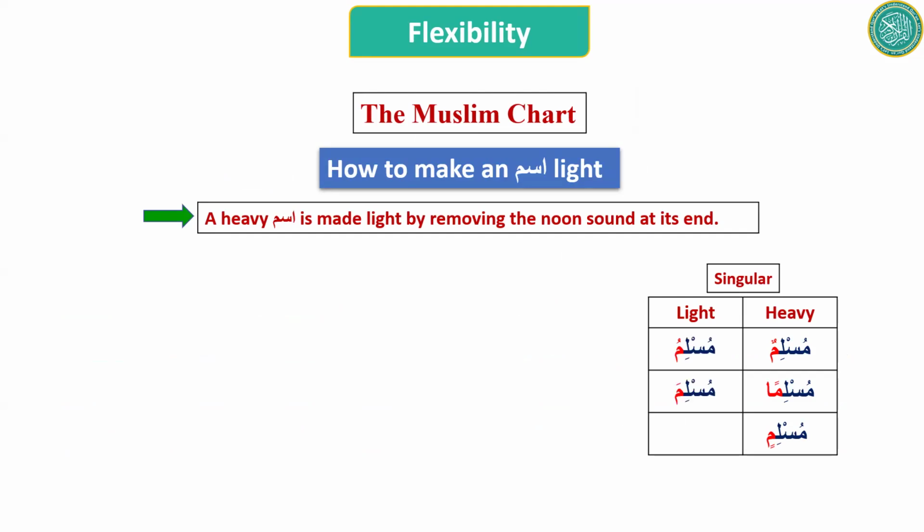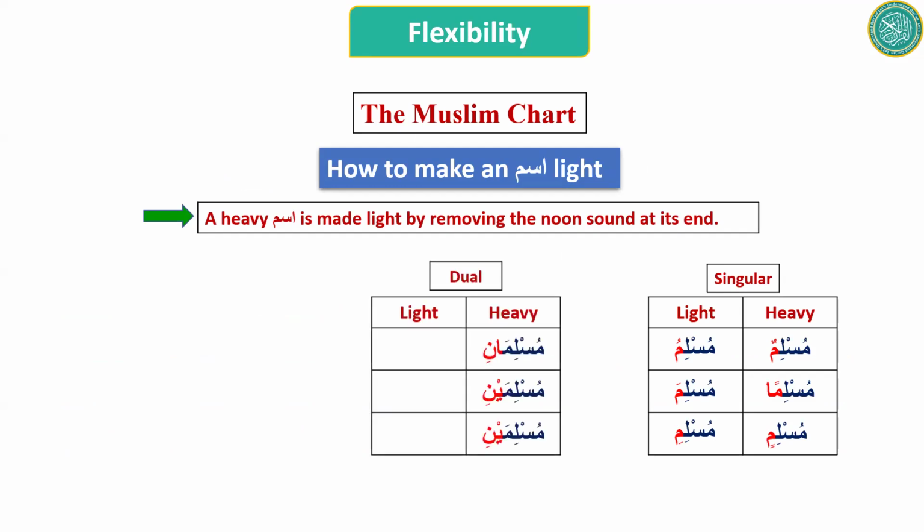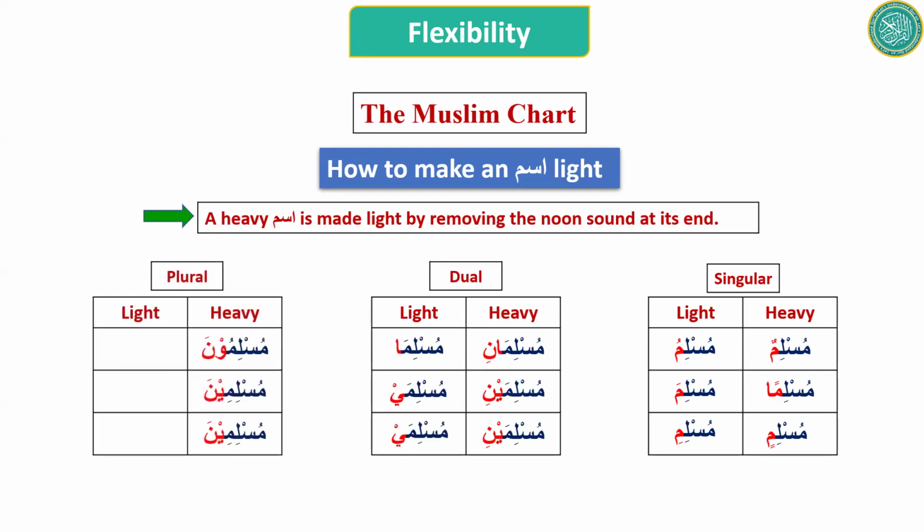Musliman is heavy, Muslima is light. Muslimin is heavy, Muslimi is light. So we just change the double haraka to single haraka so we don't hear the noon sound. Muslimun, but Muslimu doesn't have a noon sound. So this is how you make the words light. So Muslimani becomes Muslima, Muslimuna becomes Muslimu, and Muslimina becomes Muslimi. So this is how we make the words light.